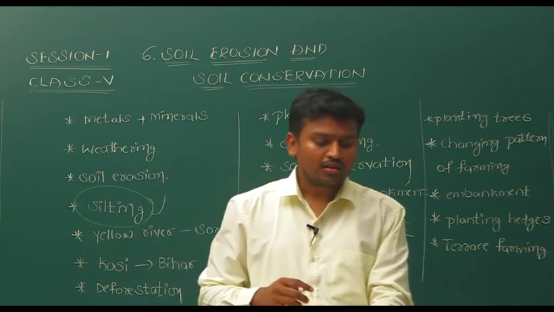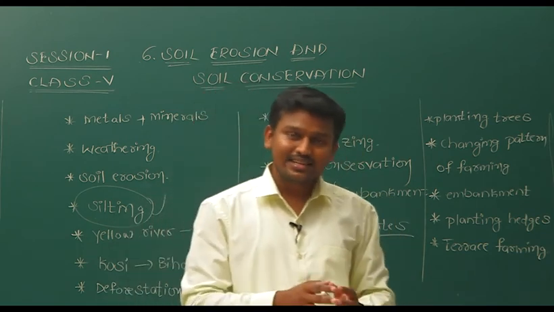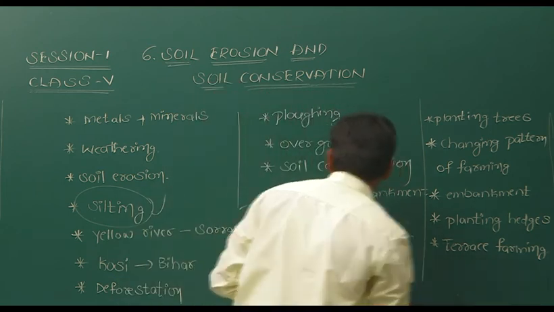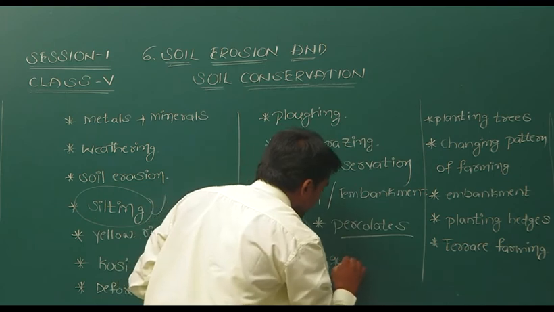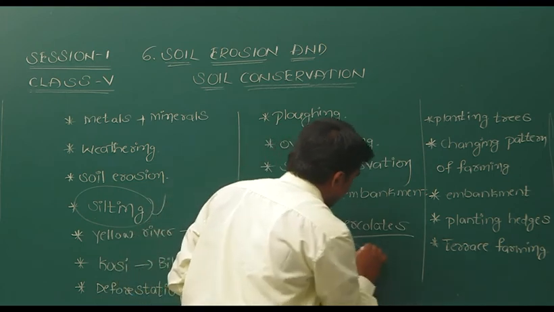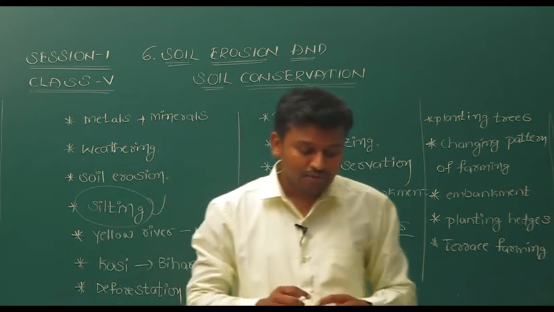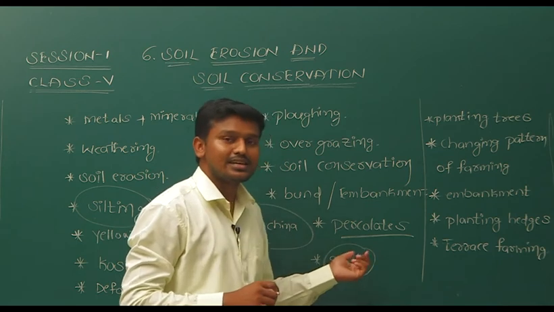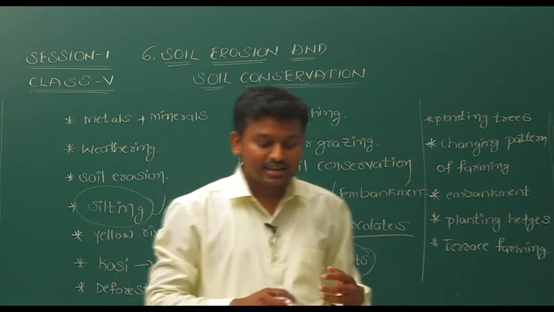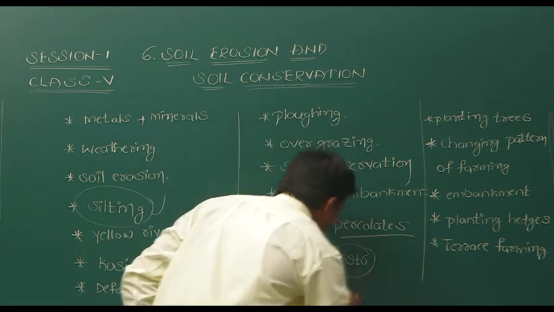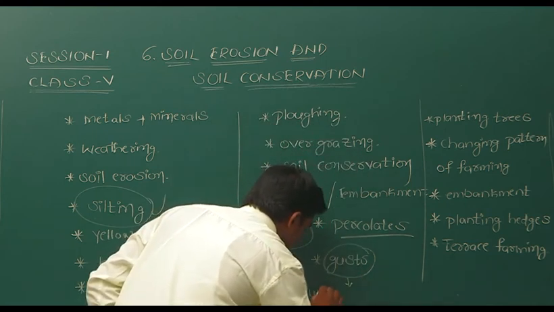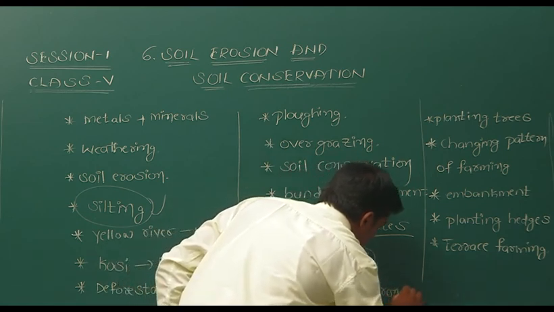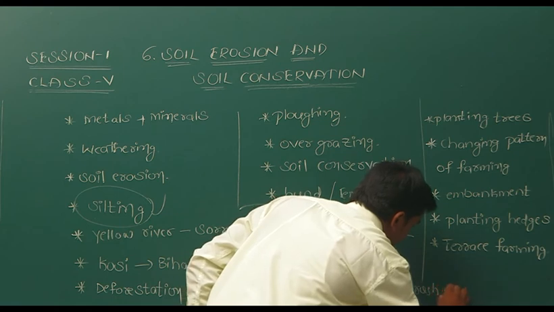Fifth one, the top layer of soil can be easily blown away by strong gust. What is that word? Gusts. By strong gust of breeze or wind. A strong gust means a sudden strong rush of wind.